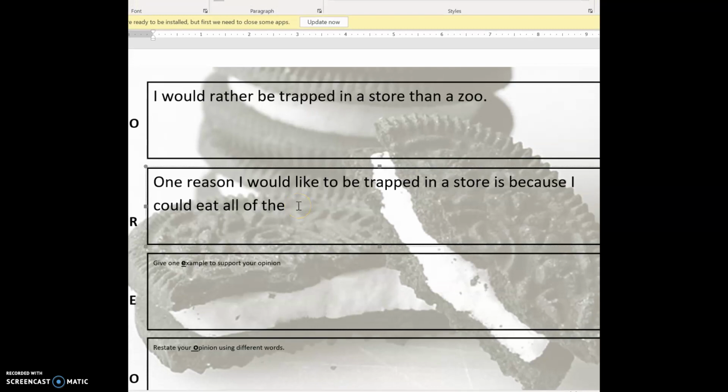So I could eat all of the cool, I want to show you something now, all of the Doritos, right? So if I'm telling them why I want to be trapped in a store because I could eat all of the Doritos. Now, can I write more details about the Doritos? Because Doritos come in different flavors. So I'm going to write more details. Remember, we talked about adding details. So I'm going to say I could eat all of the Cool Ranch Doritos. Okay.